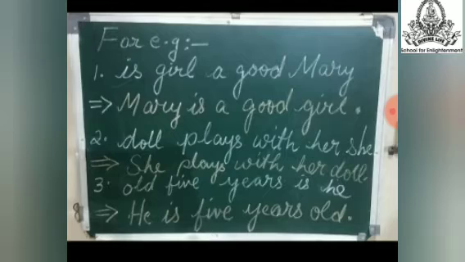Is girl a good Mary? This is not a complete sentence. This is incomplete, that means it is not placed in the proper manner. Okay, it is not placed in the proper position. Now see what I have written. मैंने जो words को सही रखा, Mary is a good girl. Now this is clear to you all. What is told over here? That Mary is a good girl. First the sentence was, is girl a good Mary?